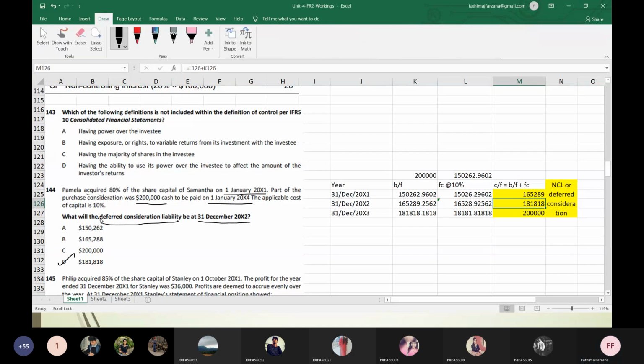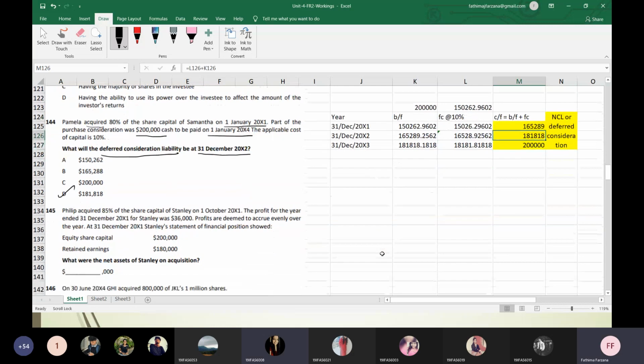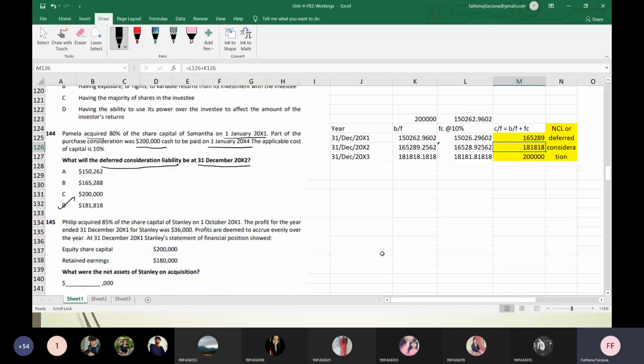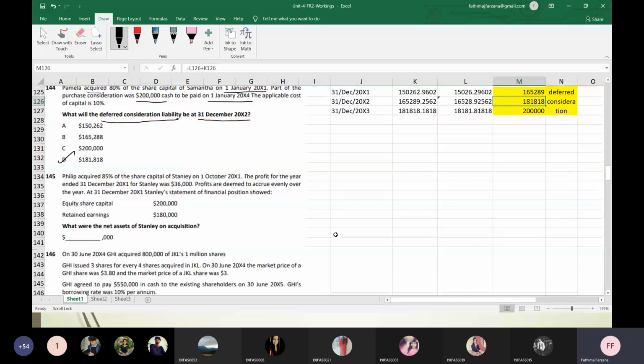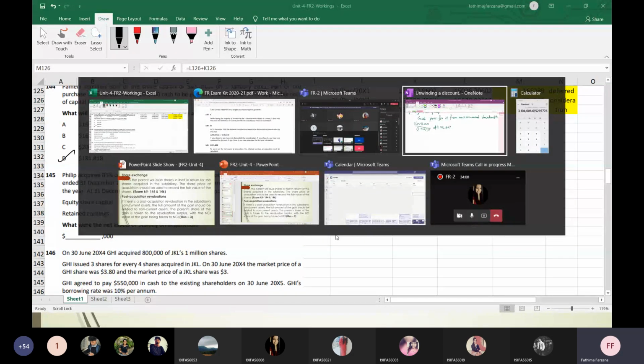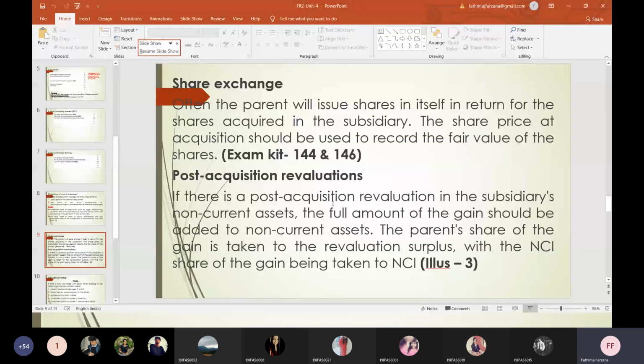Yes, ma'am. Okay, fine. So I think this explanation will be clearer than what is given in the exam kit. Okay, so we'll go with 146 now. We're discussing something here.